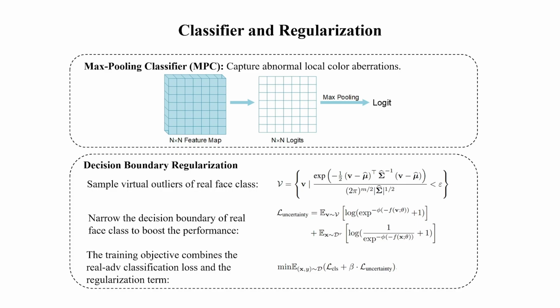The uncertainty loss regularizes the model to produce a low score for in-distribution data and a high score for the synthesized outliers, and narrows the decision boundary of the real face class to boost the performance, where dr represents the distribution of real faces, f is a linear transformation function, and phi is a nonlinear MLP function. The learning process shapes the uncertainty surface, which predicts a high probability for in-distribution data and a low probability for virtual outliers. The training objective combines the real adversarial classification loss and the regularization term.